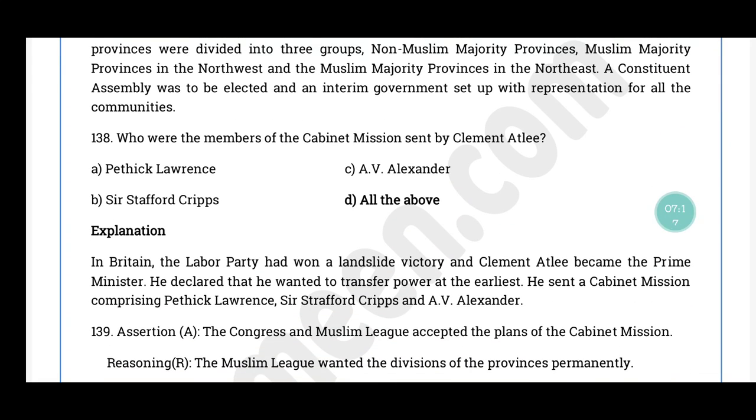Question number 138. Who were the members of the cabinet mission sent by Clement Attlee? The correct answer is option D, all the above, that is Pethick Lawrence, Sir Stafford Cripps, A.V. Alexander. After the Labour Party won in Britain, Clement Attlee was elected as Prime Minister. And he declared that he wanted to transfer power to the Indian government at the earliest period. So for this he sent a cabinet mission which comprised of Pethick Lawrence, Sir Stafford Cripps and A.V. Alexander.